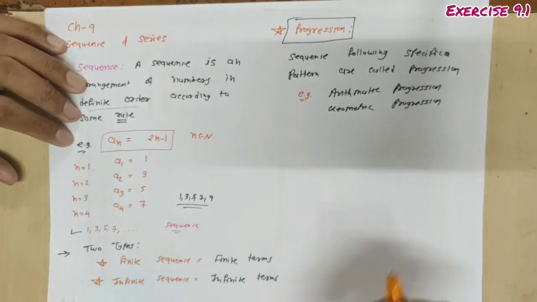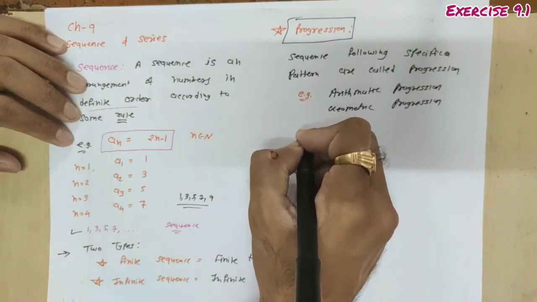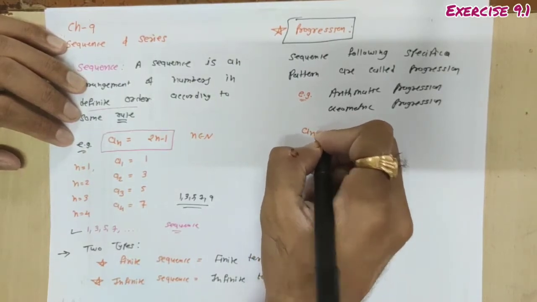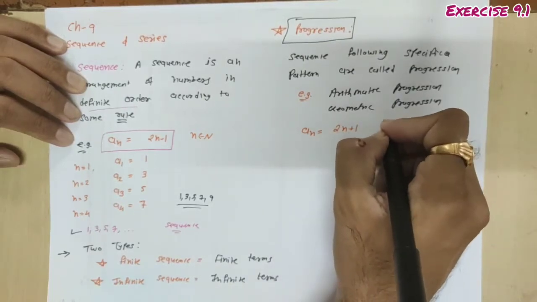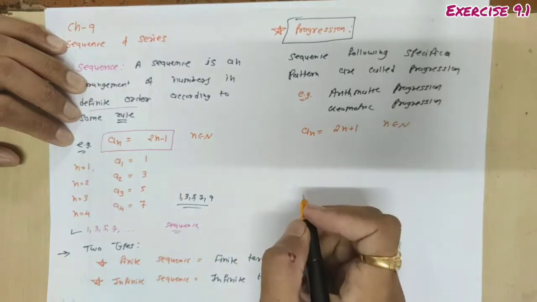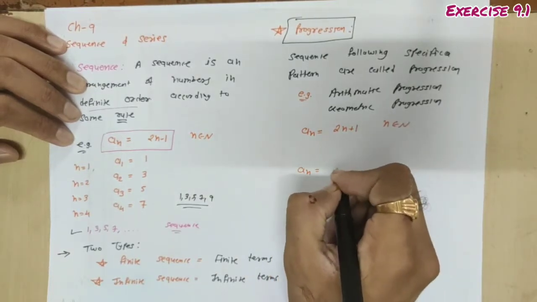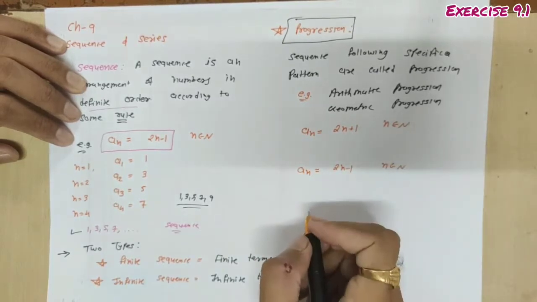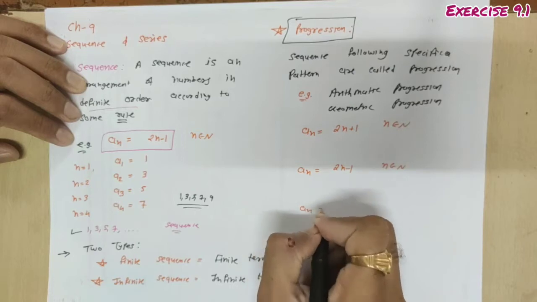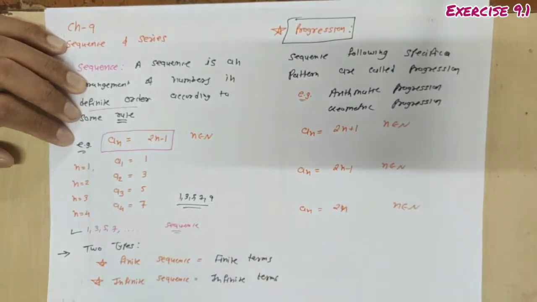Done? तो एपी में हमने स्टडी किया था जनरल टर्म ऑफ एपी। जनरल टर्म ऑफ एपी ऐसे लिख देते हैं, suppose an equal to 2n plus 1 where n belongs to N. Done? Or we can define general term an as 2n minus 1 where n belongs to natural numbers. So these are the examples of arithmetic progression.